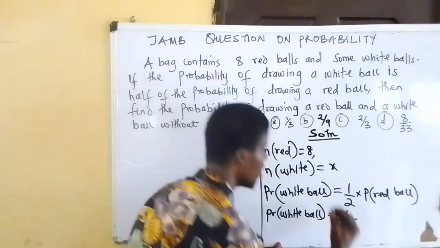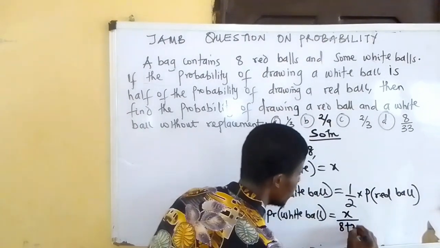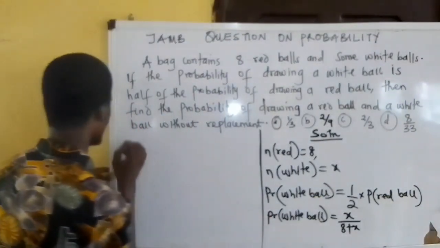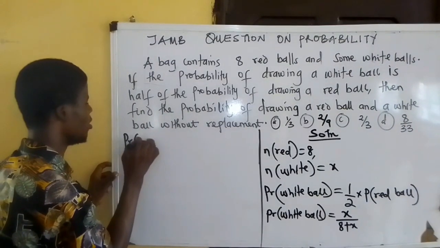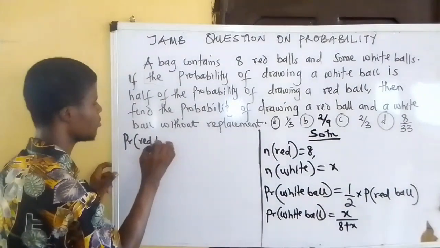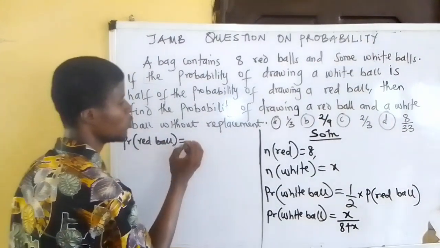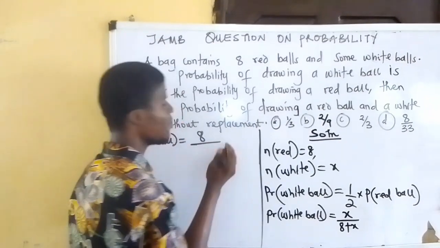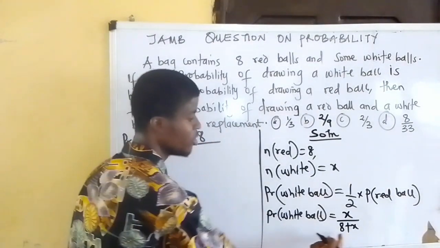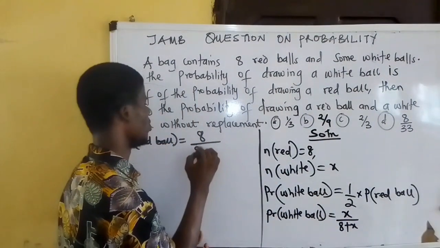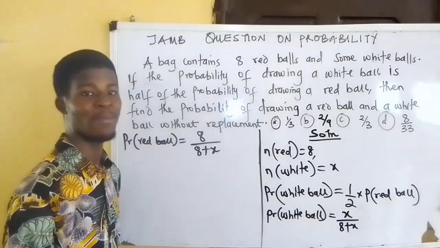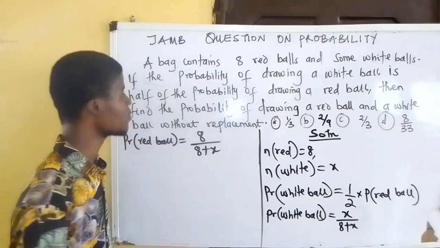What about the probability of drawing a red ball? It is 8 divided by the total, 8 plus X. This is all I need and my problem is solved.